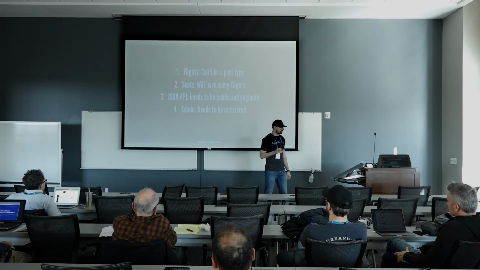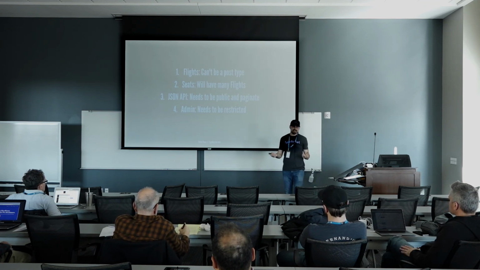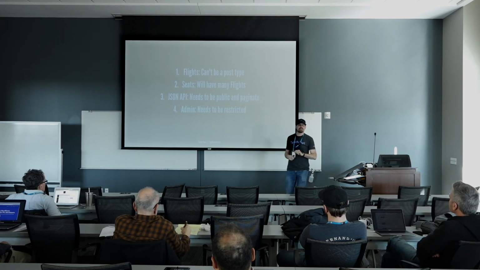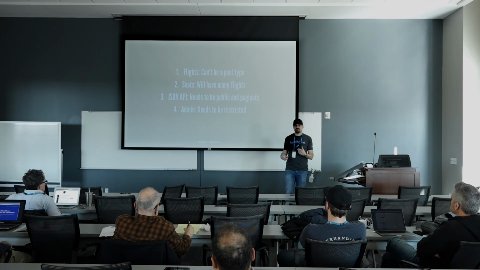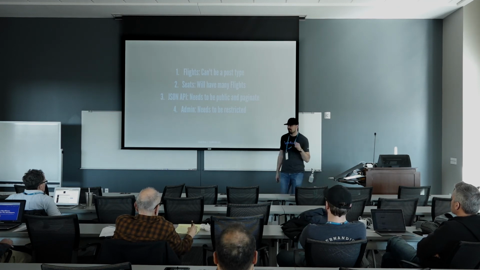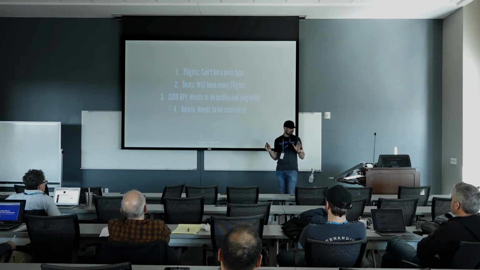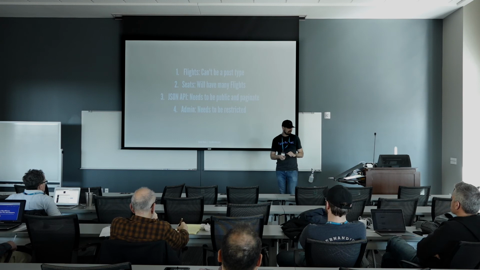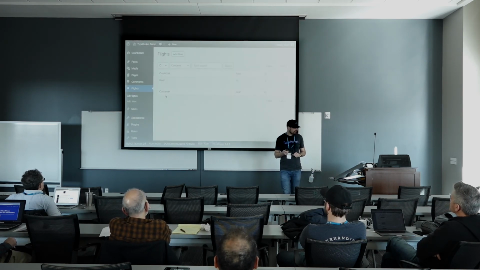And we have seats, and those will have many flights. So we have a relationship there. And we need that JSON API, of course, but that needs to be public. This other stuff needs to be private. And then the admin needs to be restricted. We don't want just any user on our WordPress site. Okay, these are a lot of requirements. We're already like, oh my gosh, overwhelmed. And this is only 4 things. Okay? So can we do this?